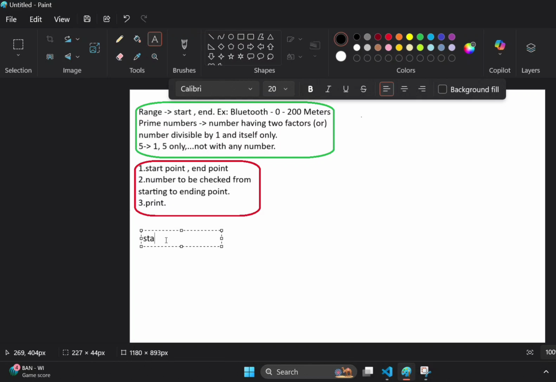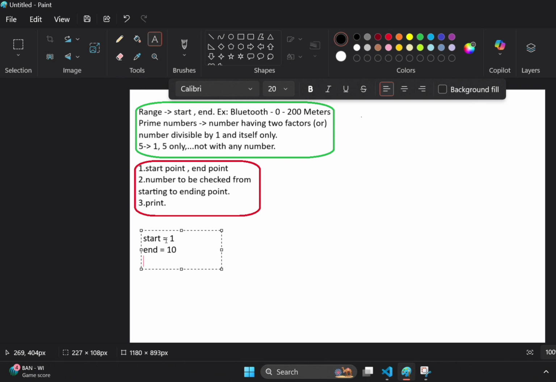Now let's debug the code. What is the start value? The start value, imagine as 1. Then coming to the end value, let's take it as 10. Now I am going to explain what is going on behind the code.